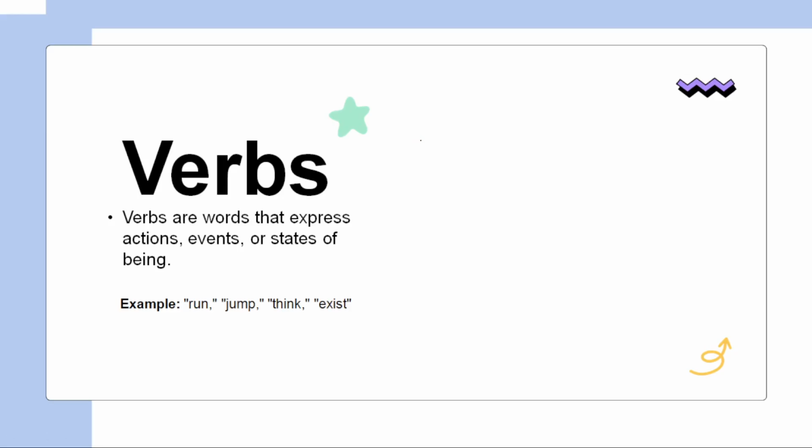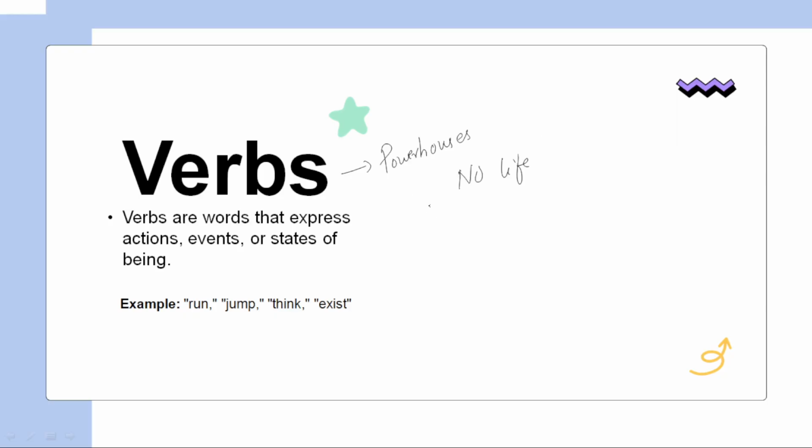So, what is a verb? A verb always expresses actions, events, or states of being. That's why we call verbs the powerhouses of the English language. Yes, you heard true. Because if there is a noun and a pronoun, and we don't know what they are doing, if there is no movement in the noun and pronoun, there will be no life. Yes, there will be no meaning to the sentence.